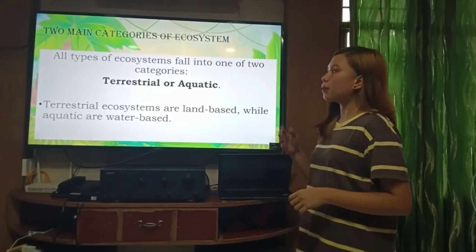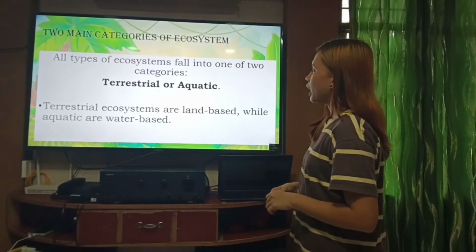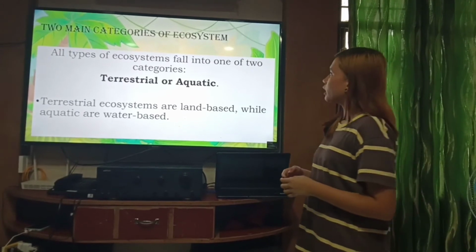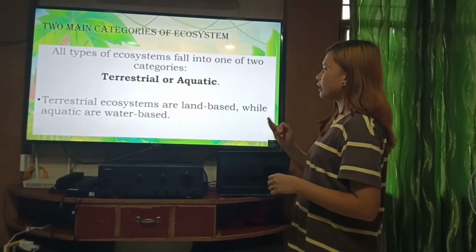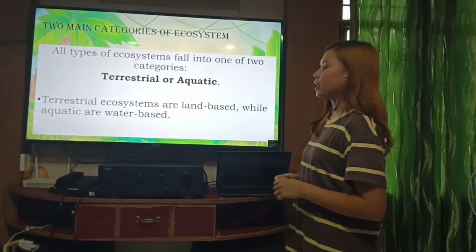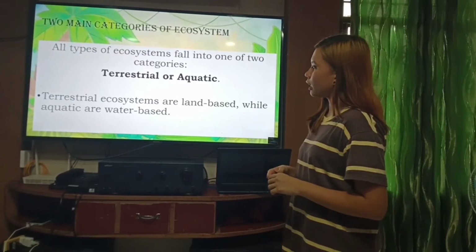So we have two main categories of ecosystem. All types of ecosystem fall into one of two categories, which are the terrestrial and the aquatic. Terrestrial ecosystems are land-based, while aquatic are water-based.